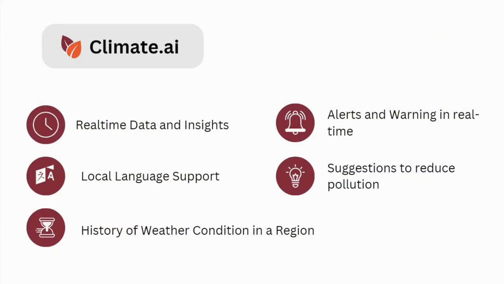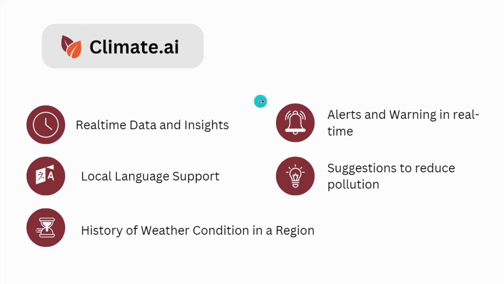Okay, so let's have a look at the core features of climate.ai. Our core features are that we provide real-time data and insights to the user. These insights and data are also supported in their own local language. For example, people in India could see the data in Hindi, while people in Europe could see it in English or their native language.